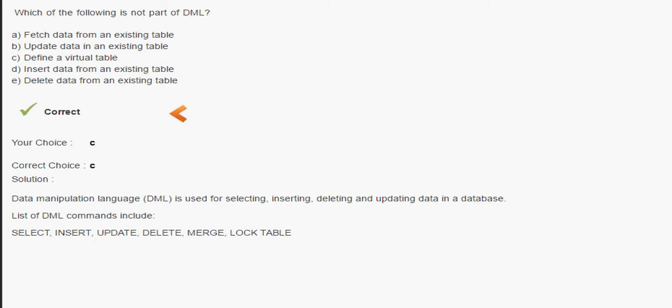Define a virtual table, no. Defining a virtual table is a views-related concept, so no. Create view is a data definition language command. A view is also an object, like a table. A data manipulation language is used for selecting, inserting, deleting, updating data in the database. The list of DML commands are select, insert, update, delete, merge and lock table.